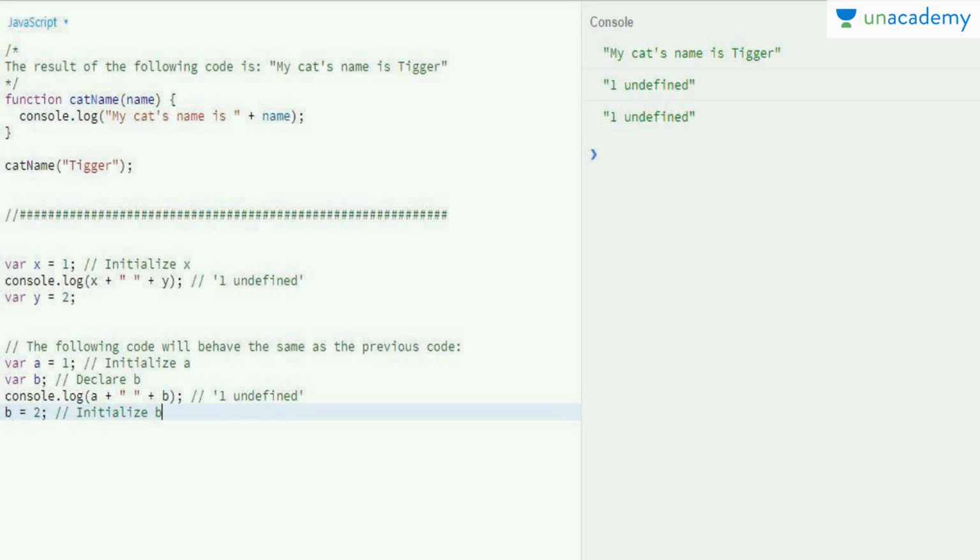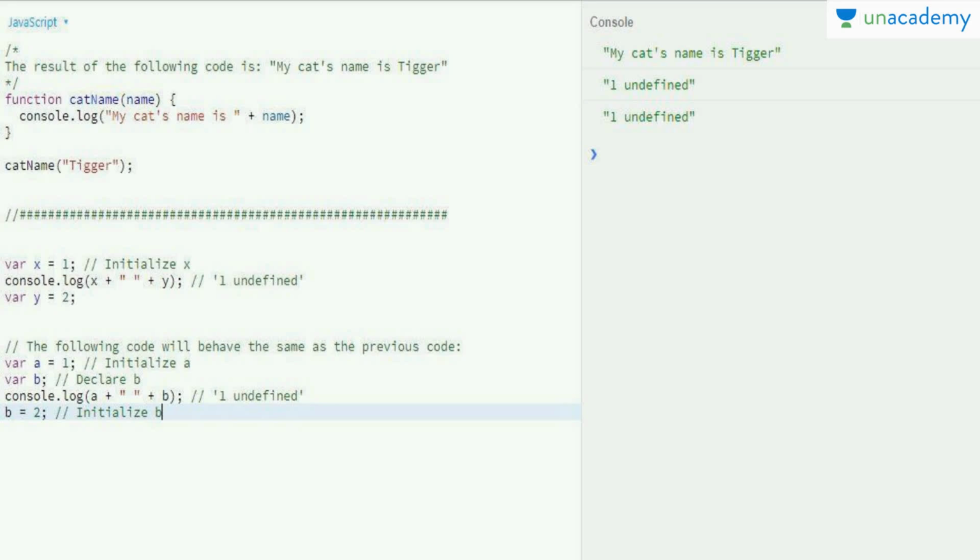After that, I have declared and initialized the y variable with the value of 2. So what is happening here is, when this code runs, first of all the function catName goes to the top, and the variables x and y go to the top. After that, x is initialized to 1.